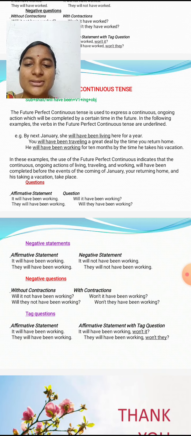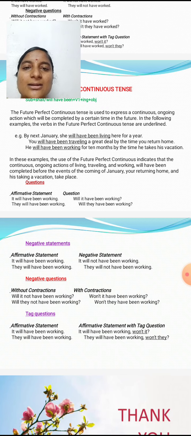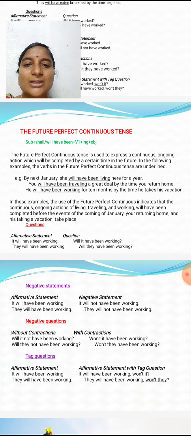Next, tag questions, how do we change? Affirmative statement: it will have been working, won't it? They will have been working, won't they? So these are tag questions, negative statements and questions, some examples in the future perfect continuous tense.